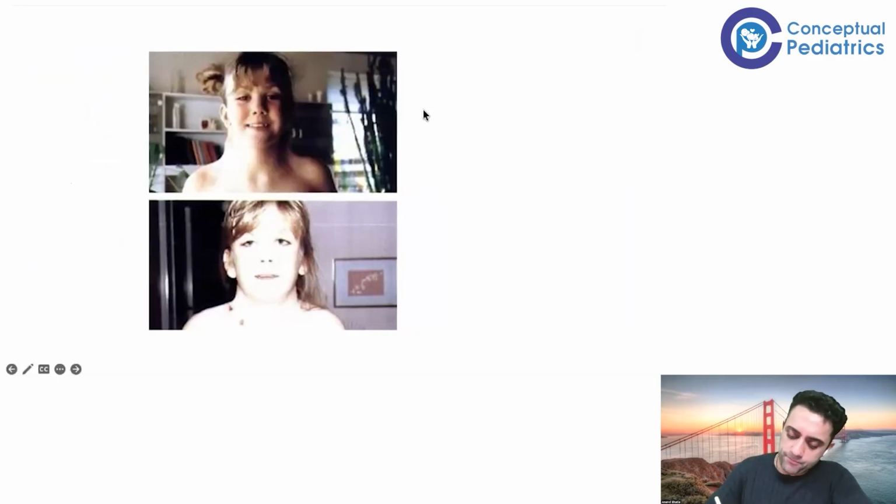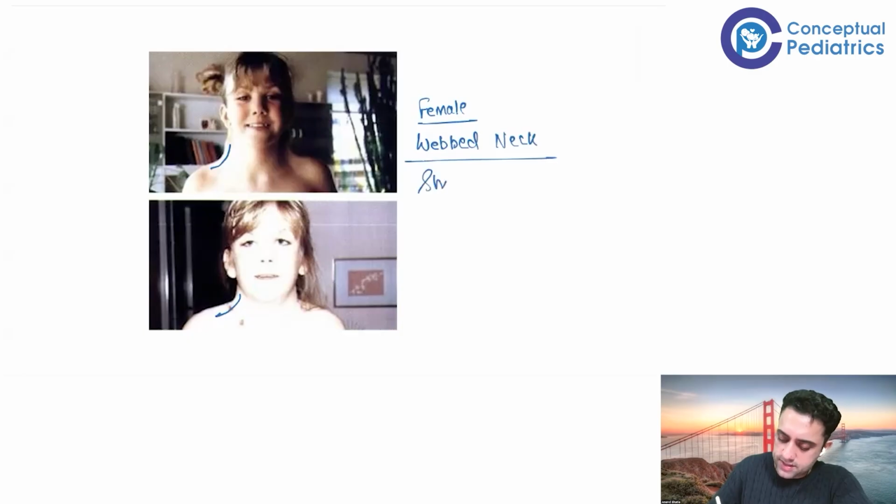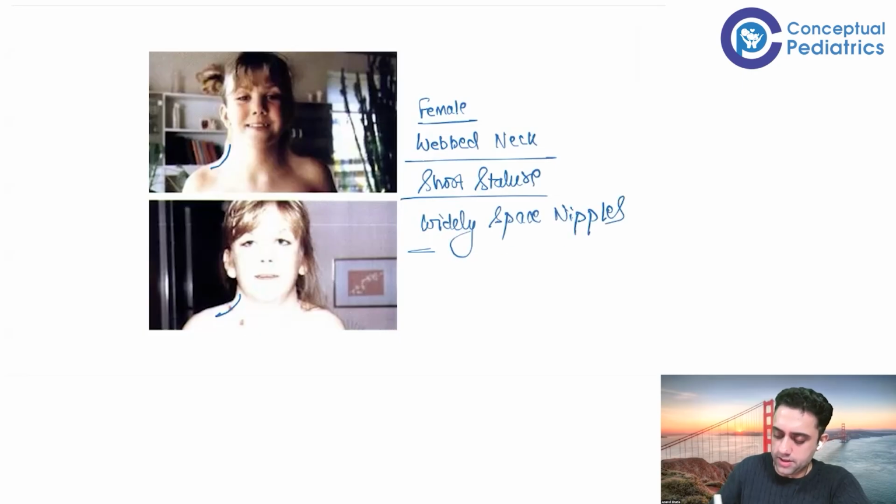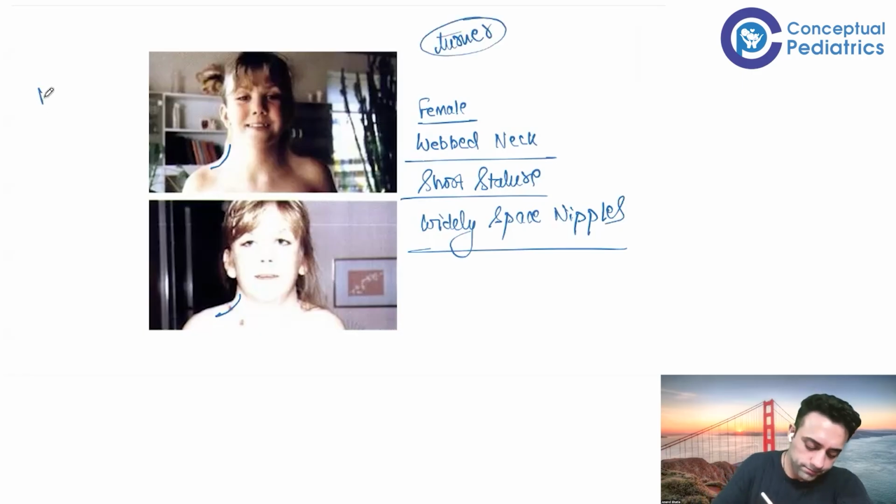I'll repeat again. Now, this is very important. This is a female patient with a webbed neck. The neck of the patient is like a web. So a female patient with a webbed neck, with short stature, with widely spaced nipples, you will think of Turner syndrome.